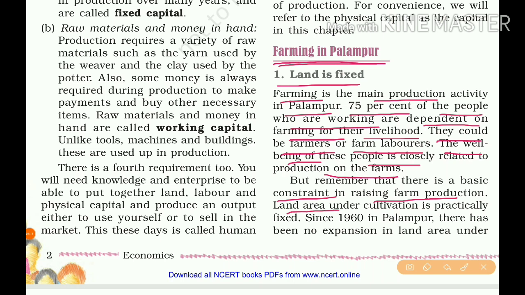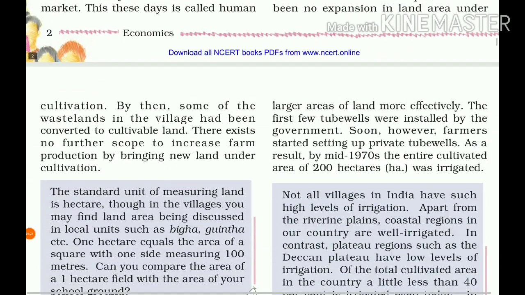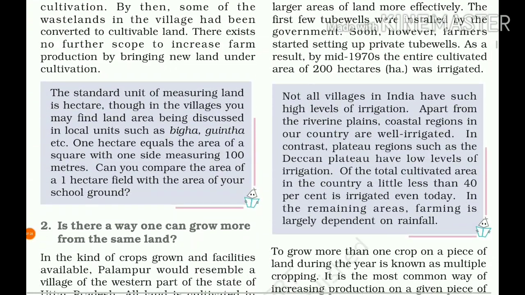The land area under cultivation is practically fixed. Since 1960 in Palampur, there has been no expansion in land area under cultivation. By then, some of the wastelands in the village had been converted to cultivable land. So after that, some of the wastelands were converted to cultivable land.